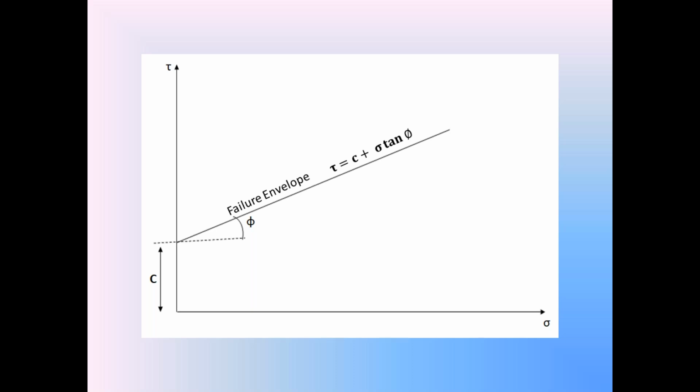Because in the cohesionless soil, the shear strength tau is equal to sigma tan phi. But in the cohesive soil, the shear strength tau is equal to c plus sigma tan phi. So, the failure envelope in the cohesive soil is not passing through the origin. It intersects the y-axis above the origin.